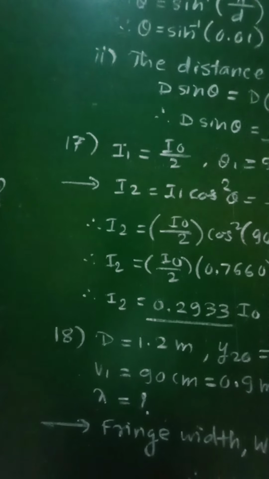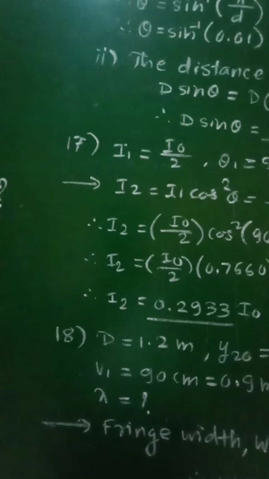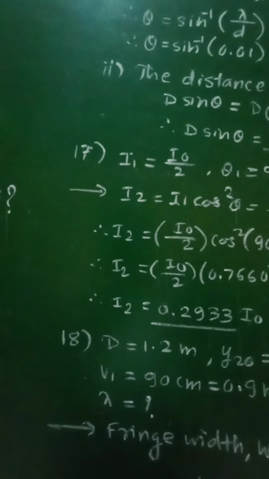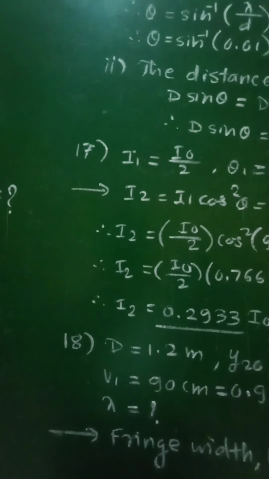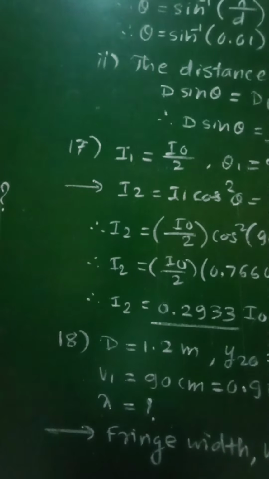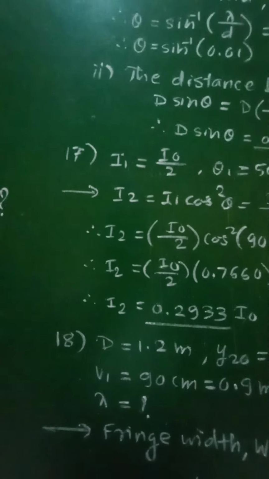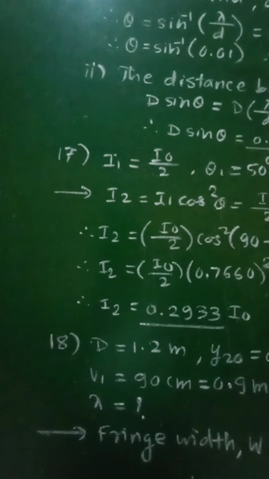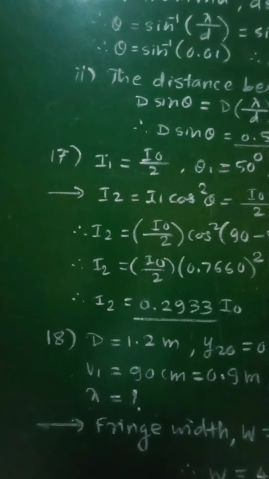When a convex lens is placed between the biprism and the eyepiece, 90 centimeter from the eyepiece, the distance between the two vertical magnified images is found to be 0.9 centimeter. Hence determine the wavelength of light used.